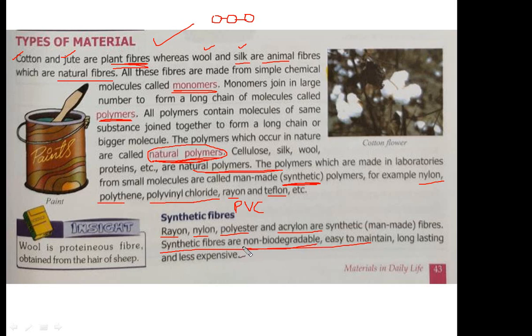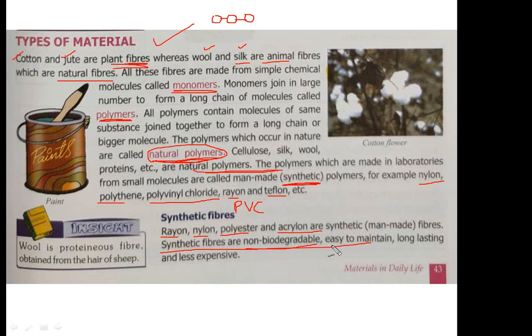Non-biodegradable means something that does not get biodegraded, that does not mix with soil. That is why you must have heard, do not use plastic. Why is the government or everybody asking us not to use plastic? Because this is non-biodegradable. If you throw a polythene into the soil, it will take thousands of years, 2000, 4000, 5000 years, to get converted into soil. That is why we should avoid using plastics.